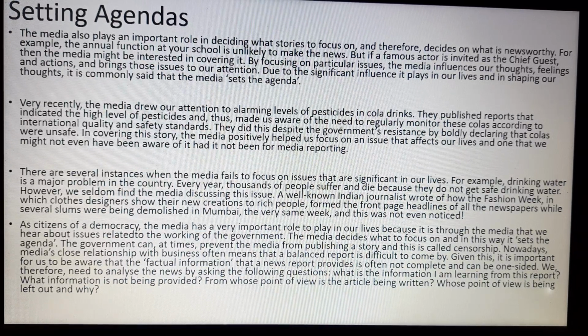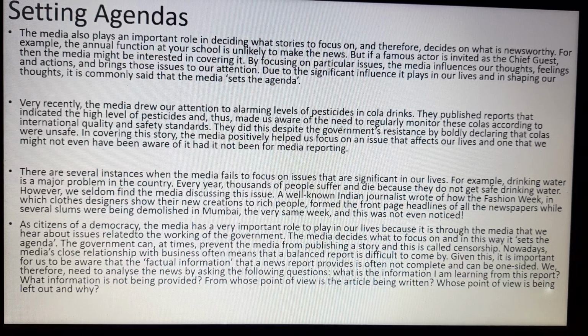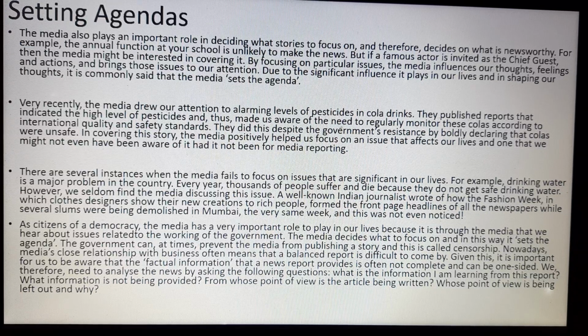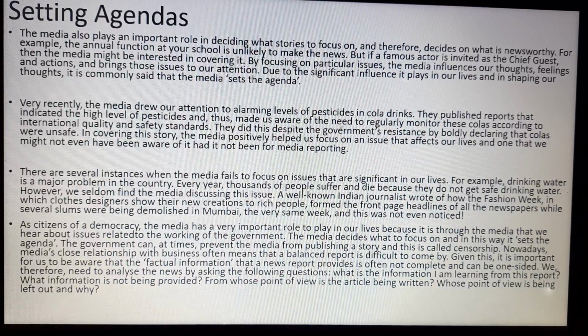A well-known Indian journalist wrote of how the fashion week, in which clothes designers show their new creations to rich people, formed the front page news headlines of all the newspapers, while several slums were being demolished in Mumbai the same day or the same week, but no news came on any of the news channels and nobody paid attention to it.